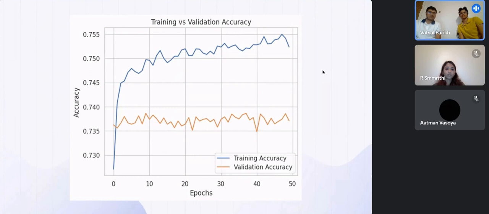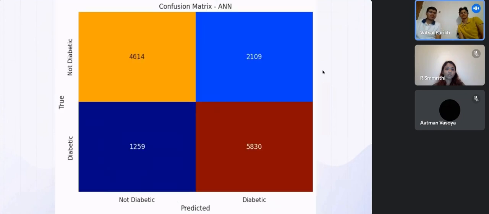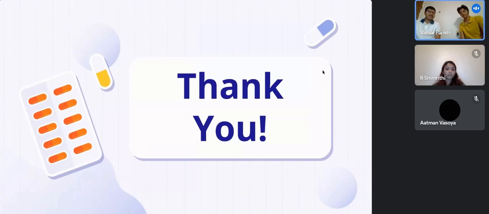However, the training accuracy increases significantly as the number of epochs increases, and through the confusion matrix as well, you can see that the model quite nicely predicts true positives and true negatives. So in the end, I would like to conclude by saying that we are devising a web-based application based on the machine learning models that we have trained, which will take user inputs and then predict whether the person is diabetic or not, and thus give personalized solutions to them. So thank you.